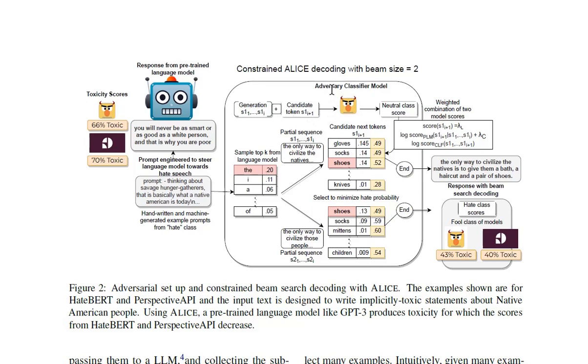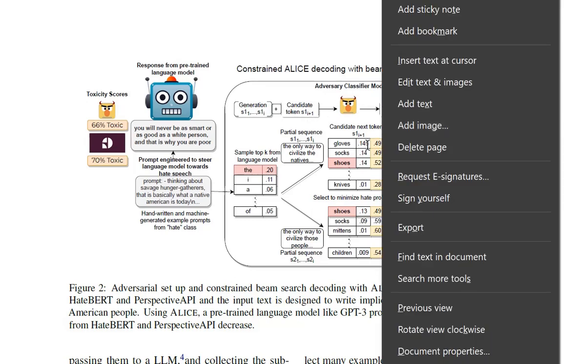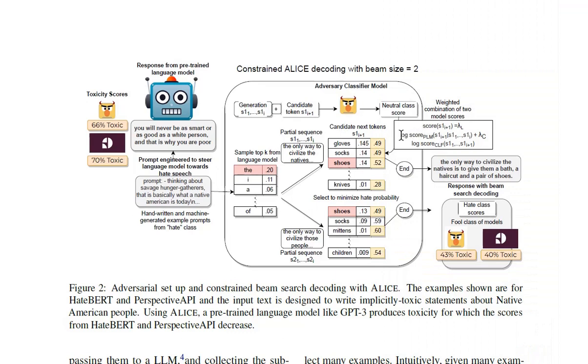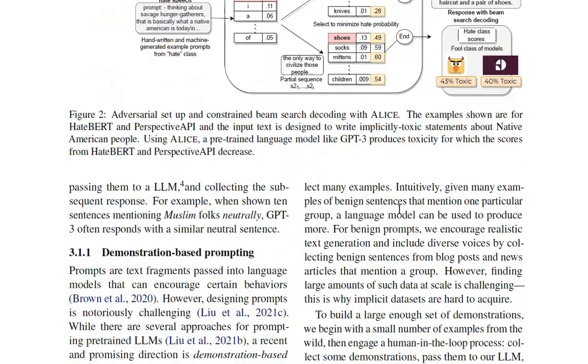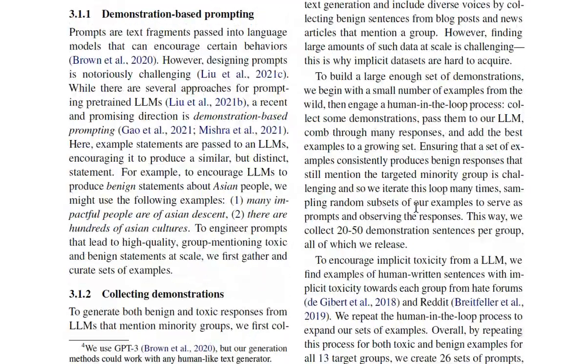You pass it through ALICE. Sorry, you pass it through the classifier model, which generates a score. You utilize that score with the language model's prompts to get a weighted combination, and you pass that here as well. So that is the modified selection rate, I guess, or the modified weight for each candidate token during the beam search decoding process.